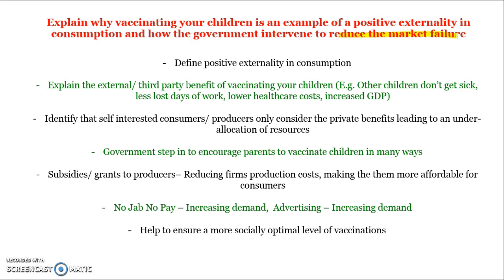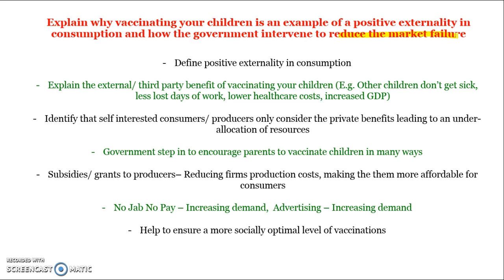So again, explain the positive externality in consumption. And that's because whenever you get your children vaccinated, there's benefits for third parties. So the benefits are that other children don't get sick, there's less lost days of work for parents, for example, looking after their kids, there's lower healthcare costs for the government, increased GDP because less people are missing days of work. They're all third-party benefits. Identify that self-interested consumers are assumed to only care about their private benefits, so that you only get your children vaccinated for their benefit. That leads to an under-allocation of resources to vaccinations.